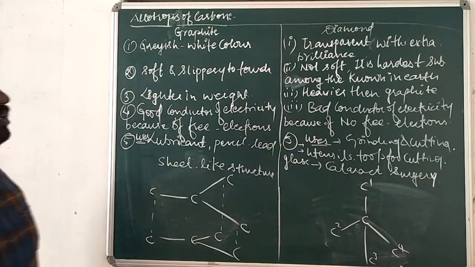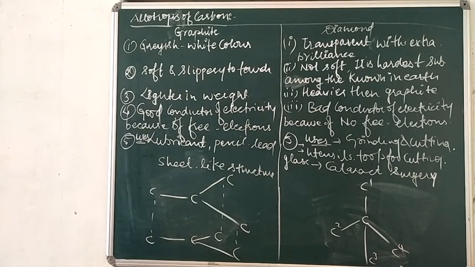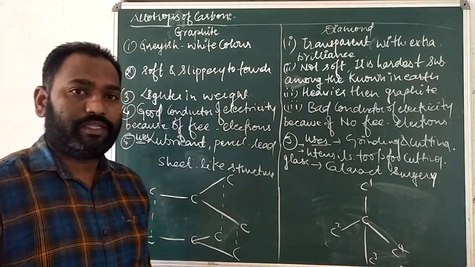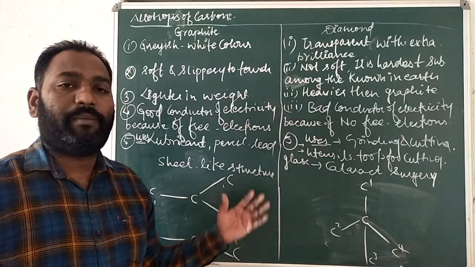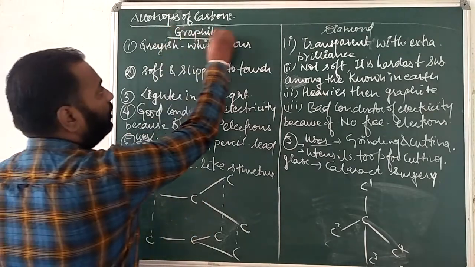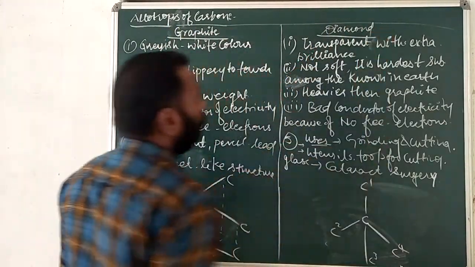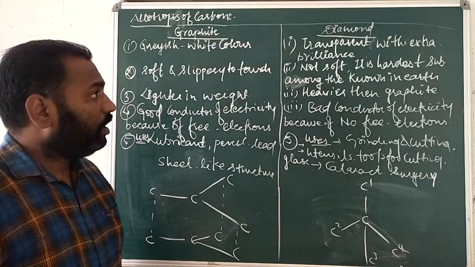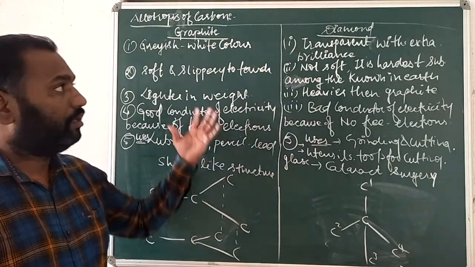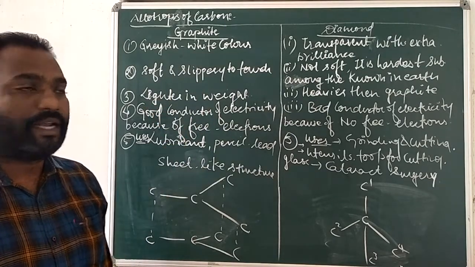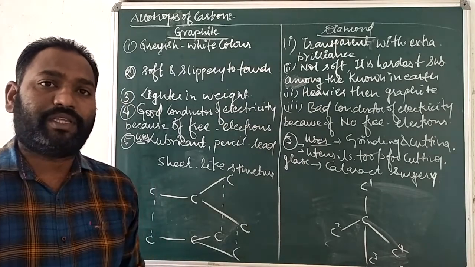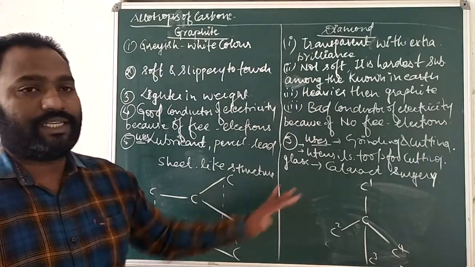So what are the differences between graphite and diamond, the allotropes of carbon? One more allotrope is remaining, that is Buckminsterfullerene. We also discuss its hexagonal and pentagonal shape, like the football shape. But now we are discussing the two allotropes, graphite and diamond. Both have the same chemical properties because both are made up of carbon atoms. But both have different physical properties because the arrangement of the carbon in their structure is different.